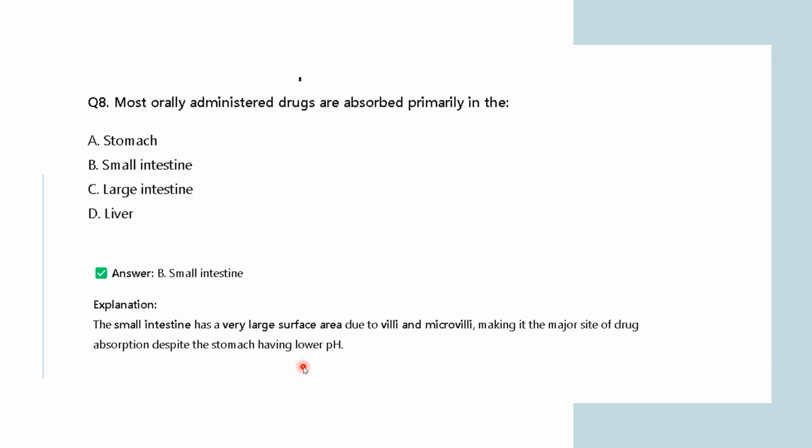But the small intestine has a large surface area because of the presence of villi and microvilli, which provides surface for the absorption of drugs. So it is a major site of drug absorption, that is the small intestine. Most of your orally administered drugs are absorbed in the small intestine. So I hope it is clear to all of you.